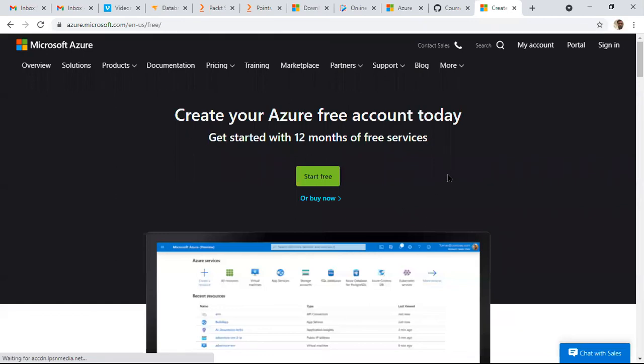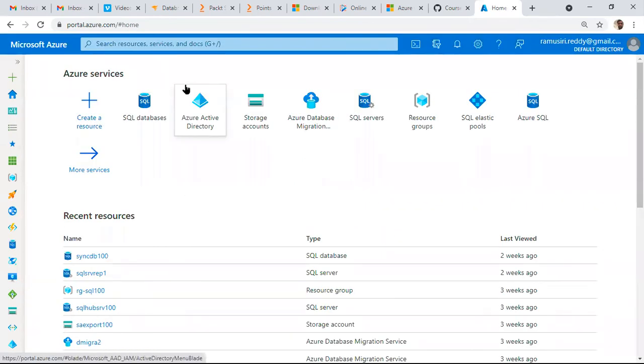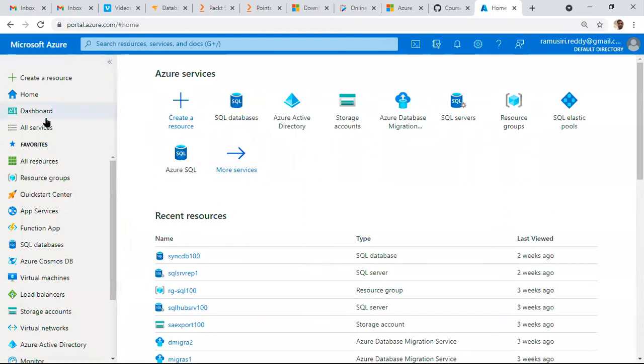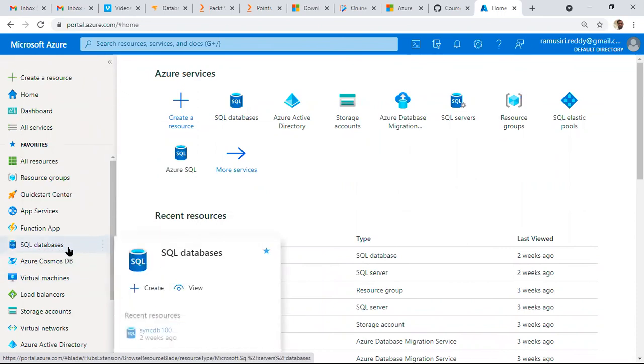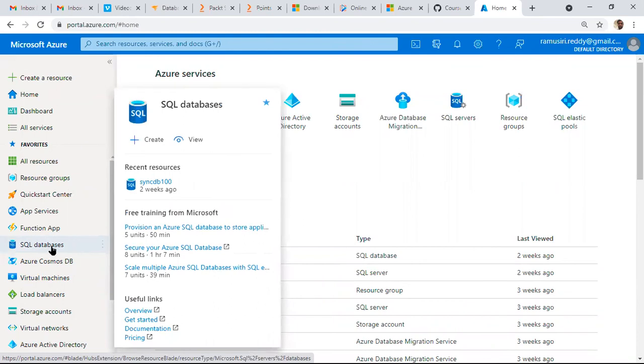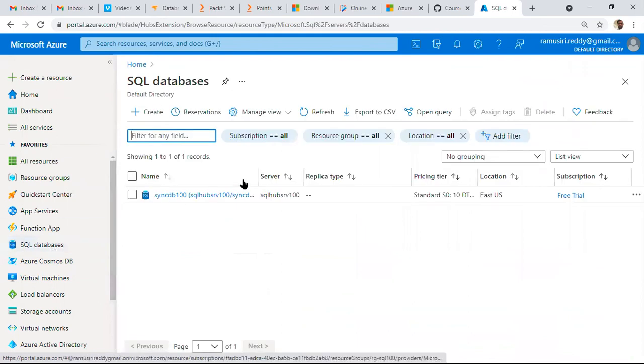Okay, so once the account is created, then we can connect to the portal. After that, we can start working with the portal. Okay, so we already have credentials with us. Check here, all the services we can see. See here. To work with SQL Server in Azure VMs, we can go with virtual machines. Here are SQL databases, which come under PaaS, which we have just seen, a database level service. Directly we can create a database here.